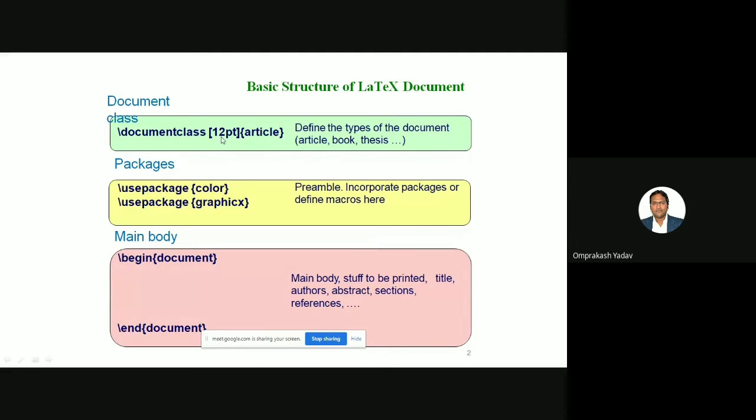And this part is the optional part. Here you can mention the sizes and so on. By default, we normally pick this 12 point with the article. Okay. The packages part is there. There are lots of packages involved, and for doing lots of variation in our document, we require the packages. For example, if you want to use color, we can use the usepackage command and in the curly braces specify the color. For graphics, if you want to include images and all, we can say usepackage graphics in the curly braces.